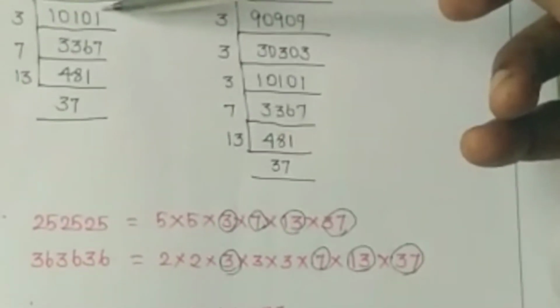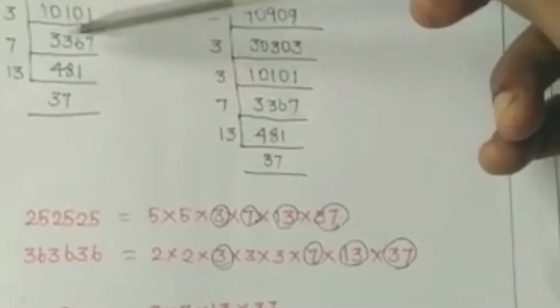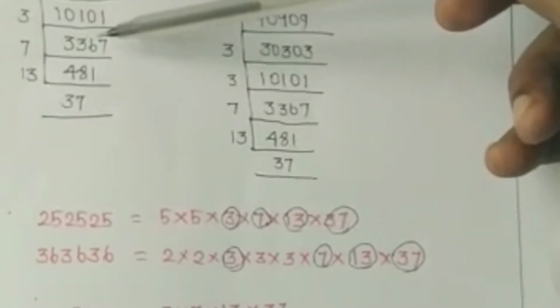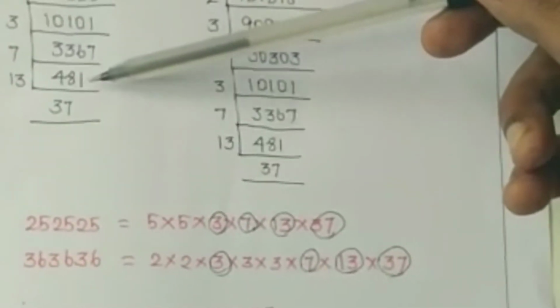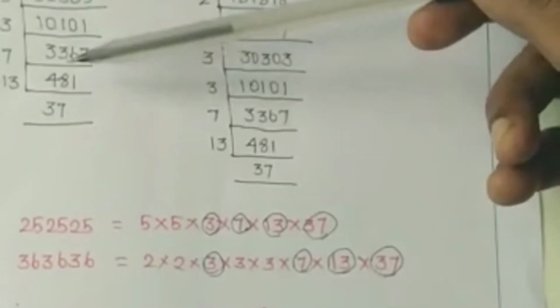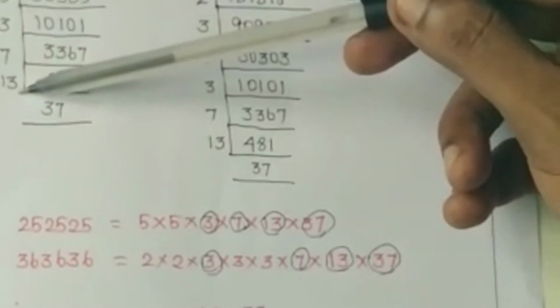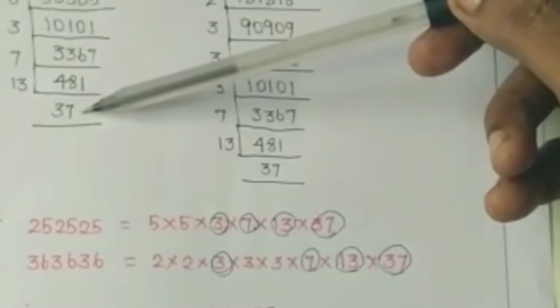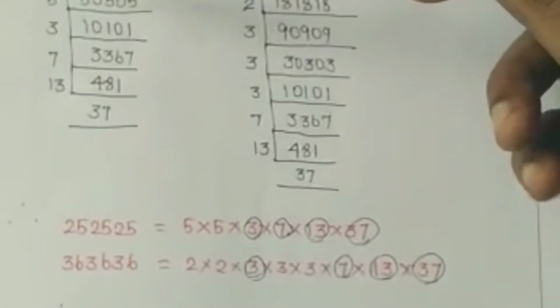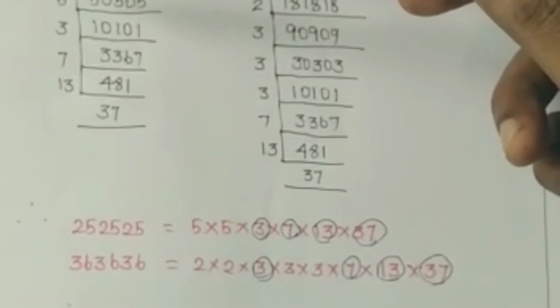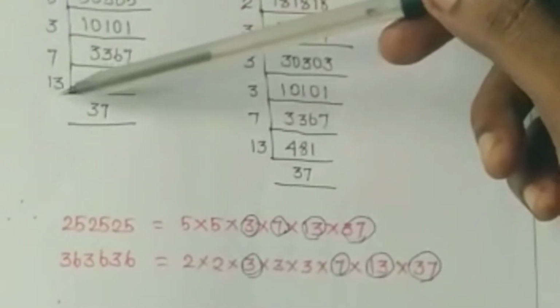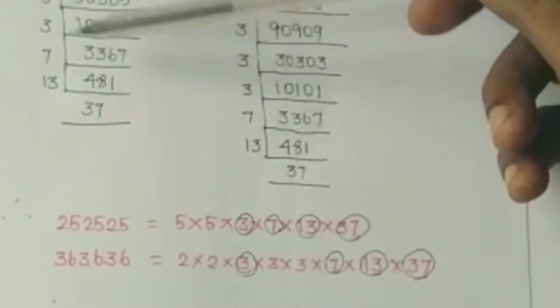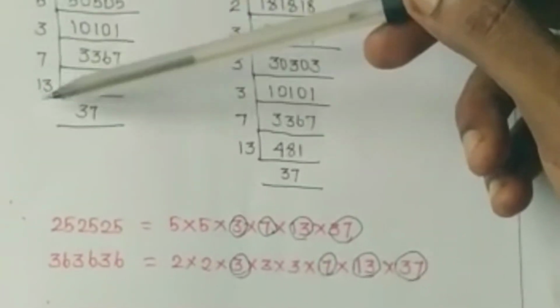I get 10101. Now I am going to divide by 3, and I get 3367. Dividing by 7, I get 481. Again by 13, I get 37. You can note that all the numbers which I have considered as factors are prime numbers. That is, they are prime factors.